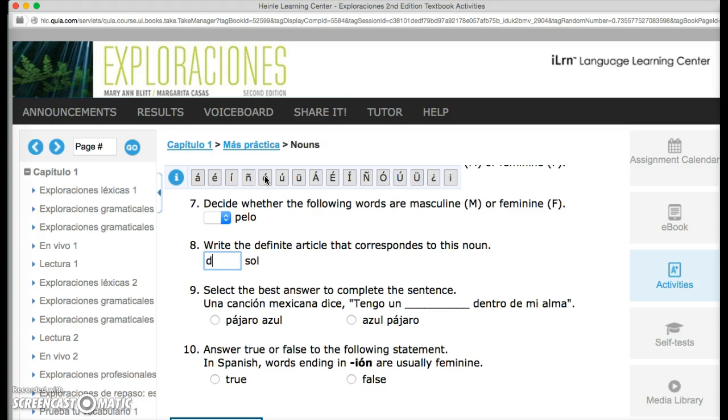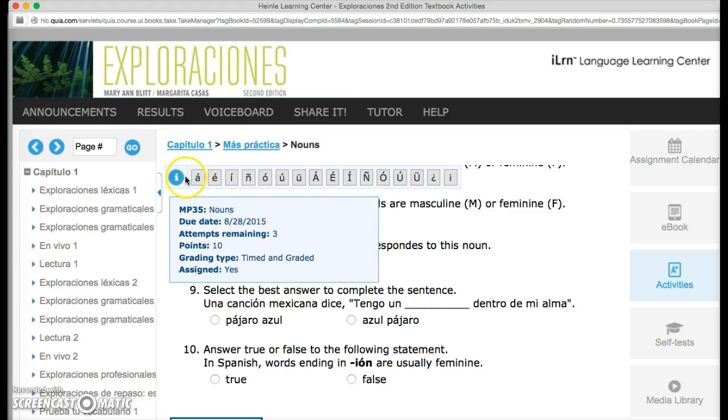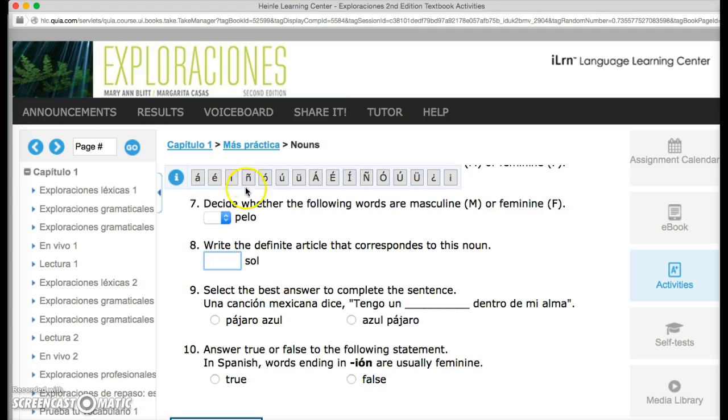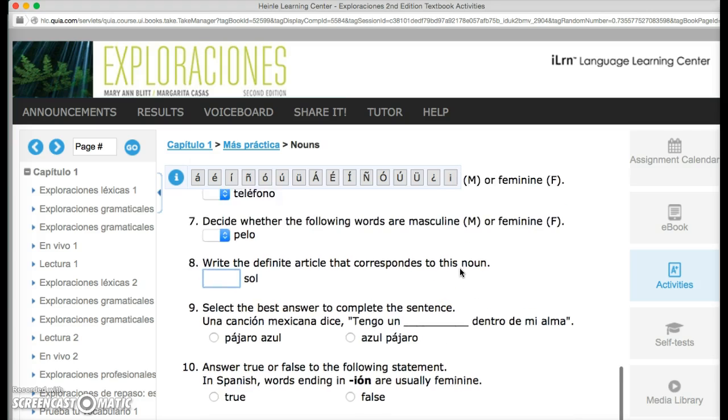Some of you got this one wrong on the homework from yesterday. It should be difícil with an accented I. So you will not get it marked as correct if you're missing accent marks. And here in iLearn is a menu with all the accented letters as well as the proper punctuation marks there for you. So make sure you use that.